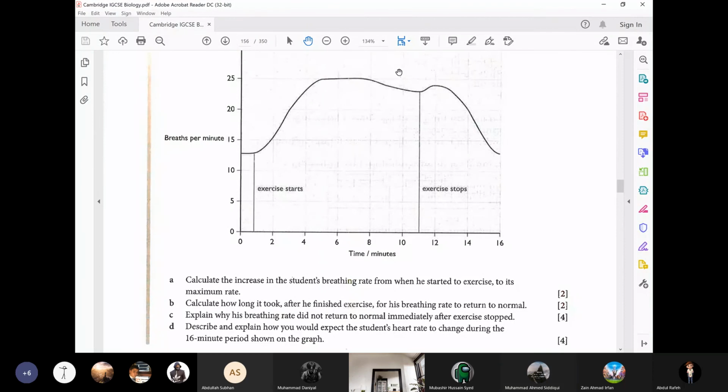Then when the breathing rate starts decreasing after the exercise, the heartbeat also decreases and becomes normal. Why? Because muscles are not working extra, so they do not require an excess amount of oxygen and nutrients. So there is less pumping of the blood.